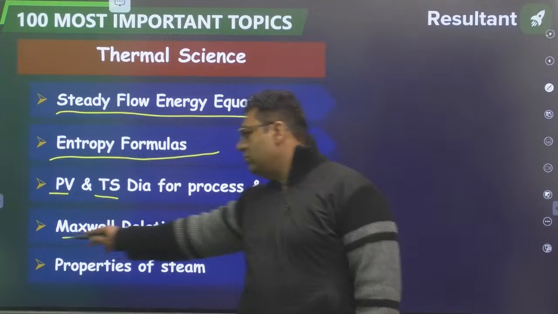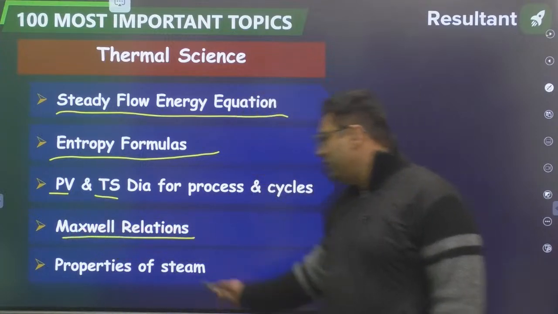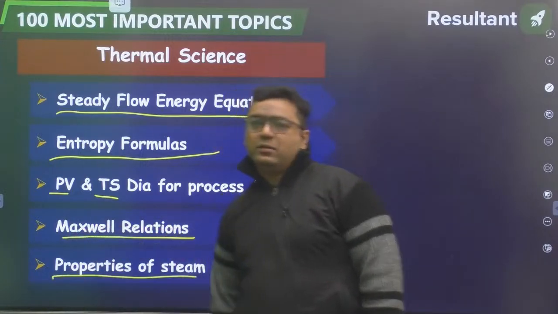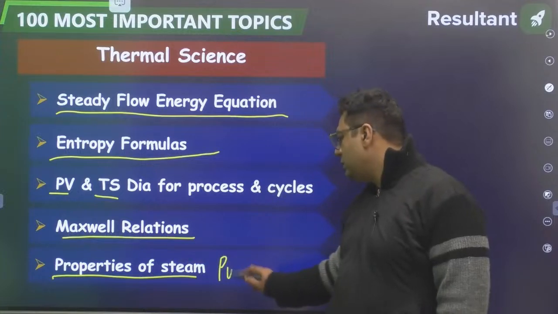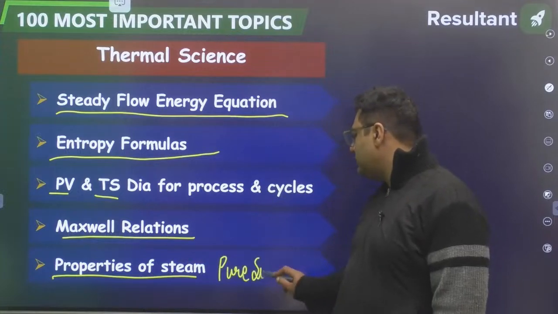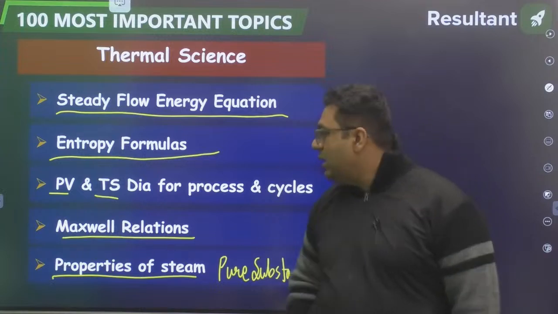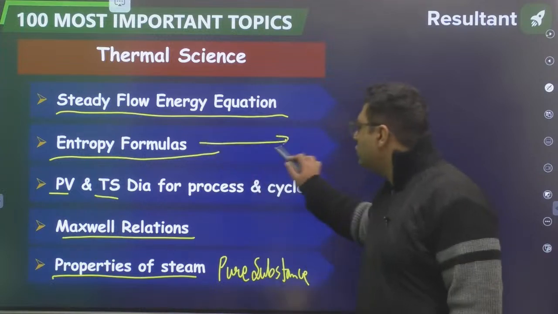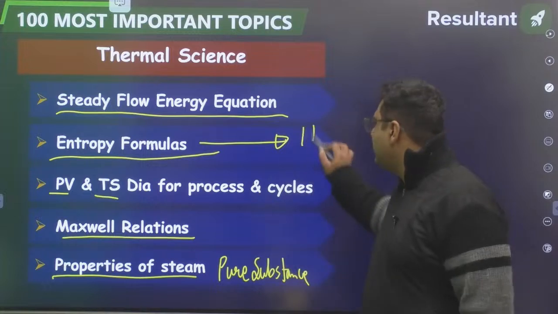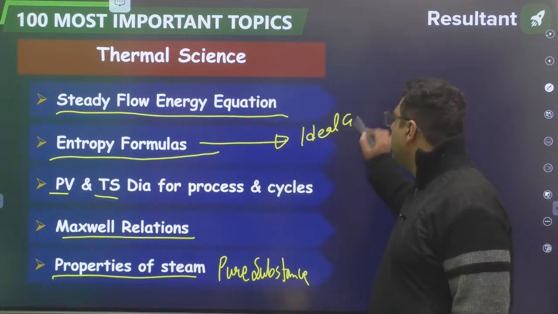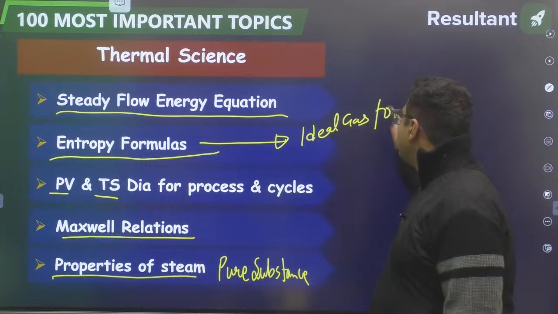Maxwell relation, properties of steam. So my dear, this is pure substance actually. So here my dear, questions are coming in bulk. So this is the basic thermodynamics. In entropy, you need to remember those formulas, like first of all, ideal gas formulas are there. So ideal gas formulas are most important.